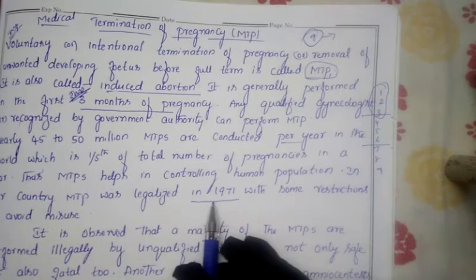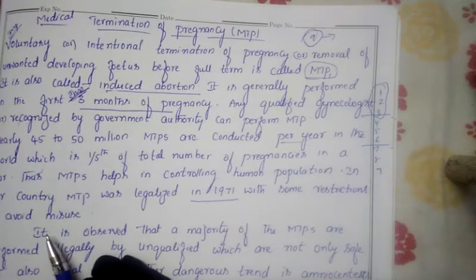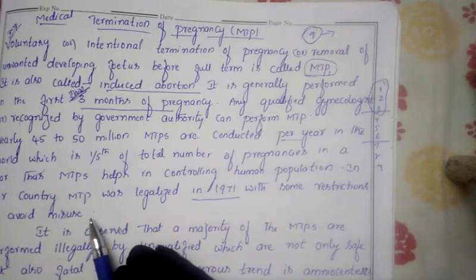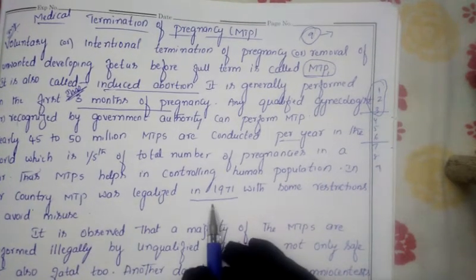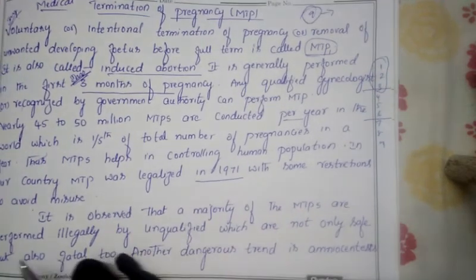So that's why the government gave permission in 1971, but with certain restrictions, in order to avoid the misuse. So this is about the MTP.